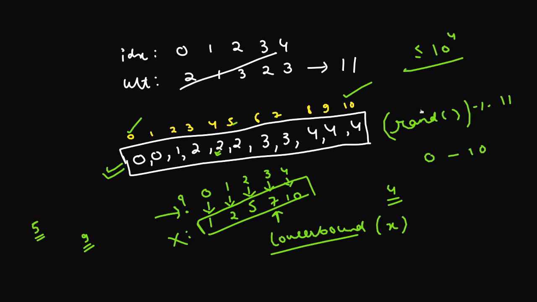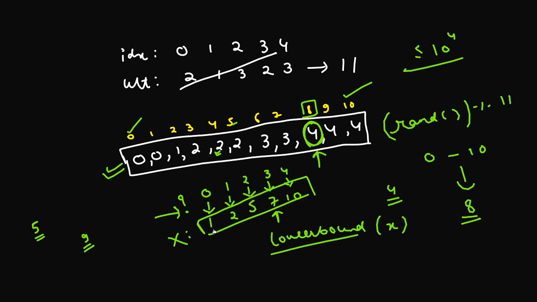So this is what I'll be doing. I'll be generating a random value between 0 to 10 by taking modulo 11, and I'll be taking the lower bound of that particular value in order to obtain which number that corresponding value corresponds to. So for example, let's just consider an example of say this gives me a random number 8. So I generate a random number from 0 to 10 and it gives me 8. Now if I have a look here at index number 8, the number which is present is 4. So I should be able to get this number 4 somehow.